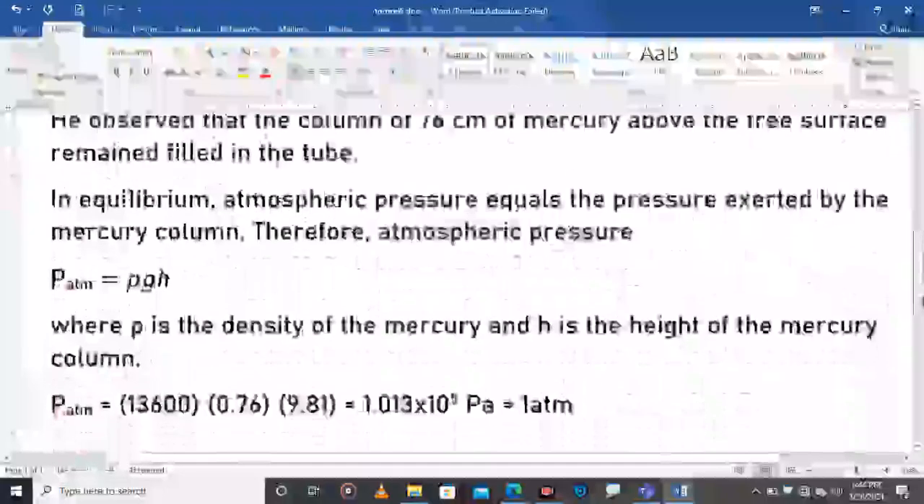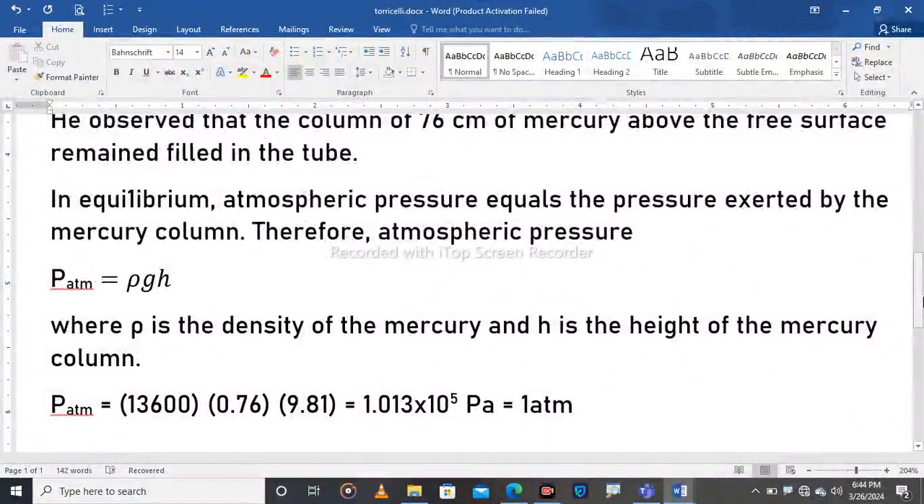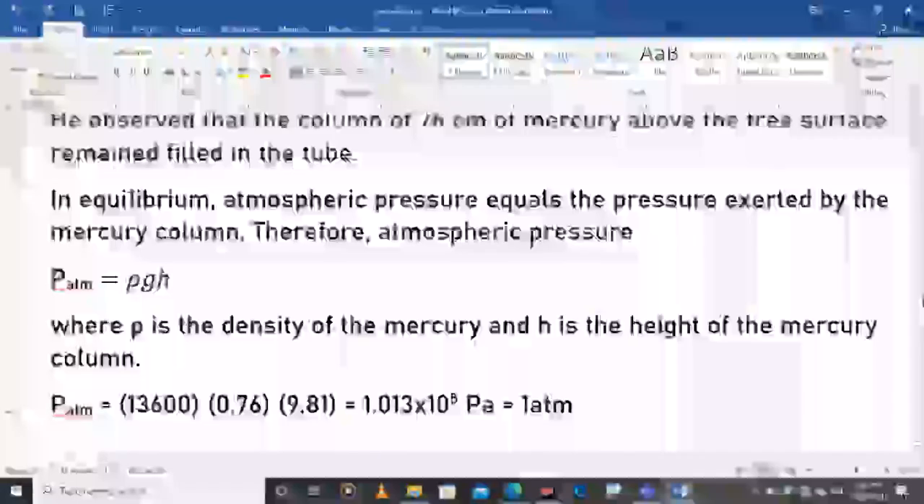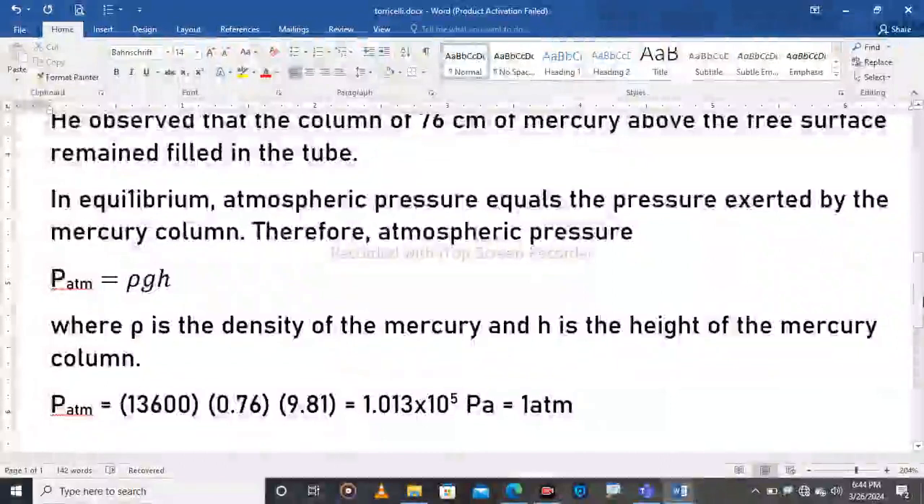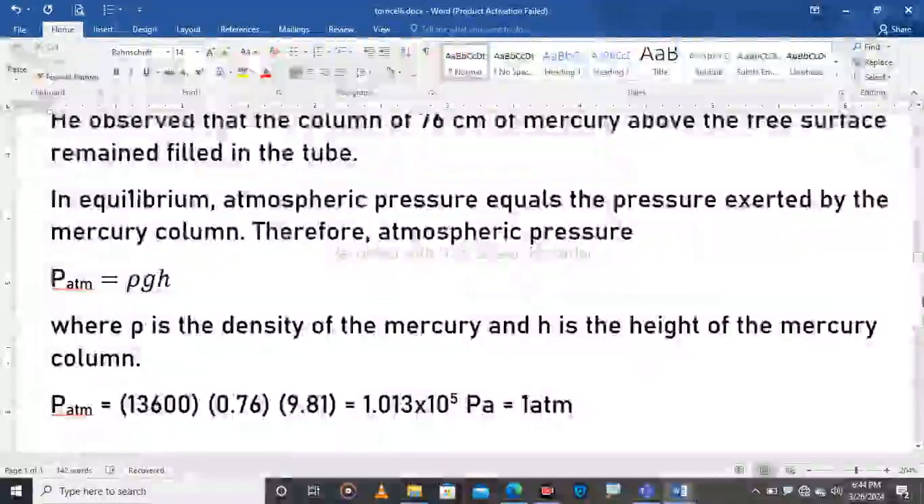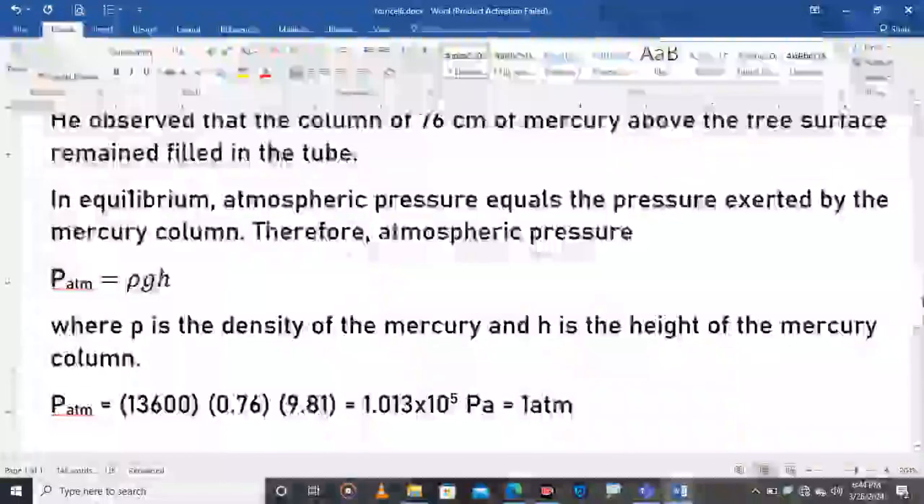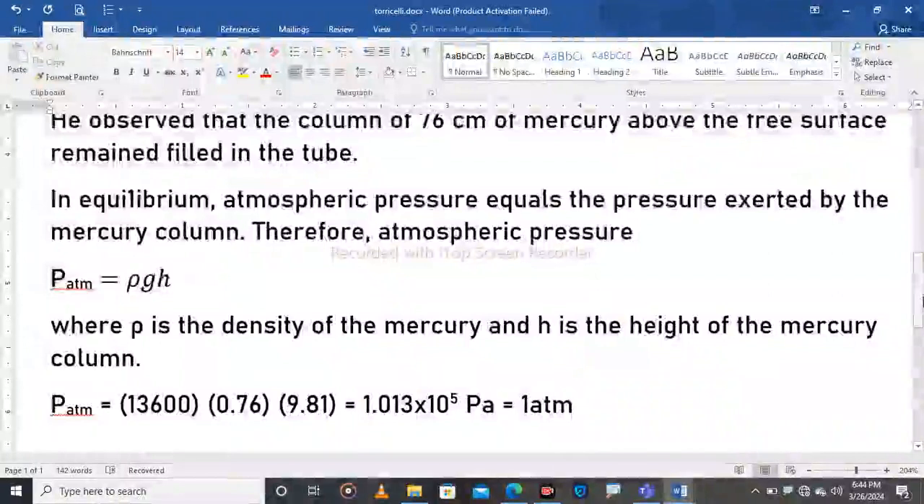Our topic today: we are going to see how to use that pressure. We have seen how to measure the pressure of a point. At sea level, Torricelli measured the pressure and found it equal to 76 centimeters of mercury. Converted into pressure, it is 1.013 times 10 power 5 Pascal, which can be converted into many units: Torricelli, atmosphere, bar, and so many.